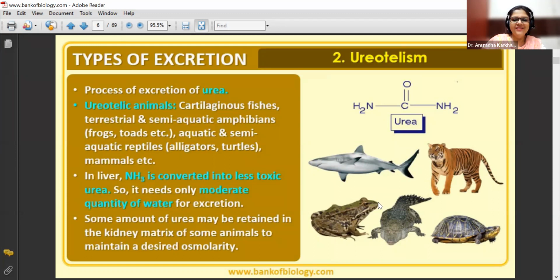It's the fact. Okay. So that is about your ureotelism. Look at the structure of the urea. Okay. NH2, NH2, C double bond O. That is your urea. And you can see the organisms like cartilaginous fish, mammals like tiger, amphibians like frog, alligators, tortoise, turtles. They all are going to show ureotelism, including man. We are also ureotelic. Please remember this.